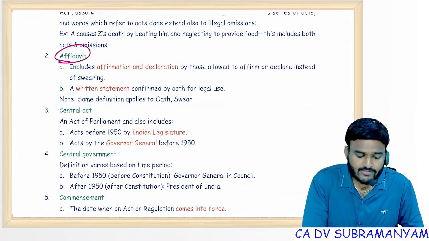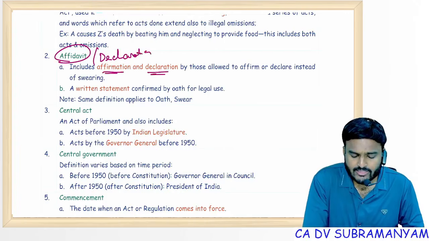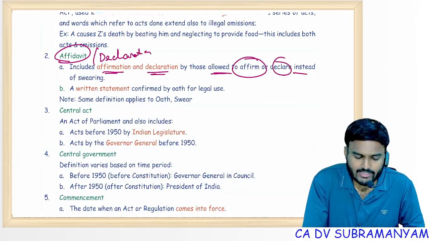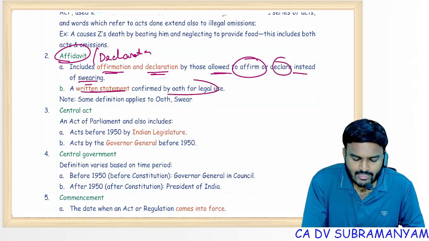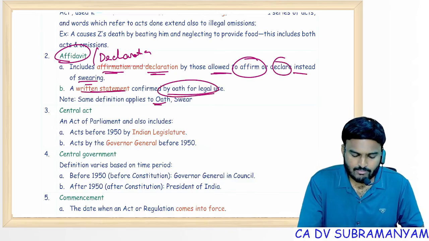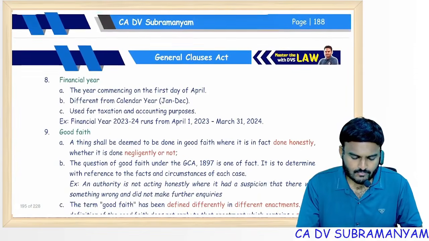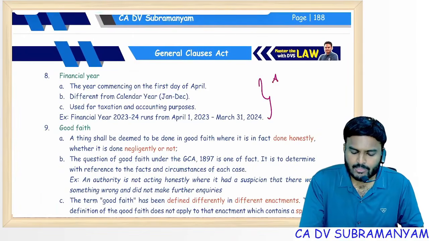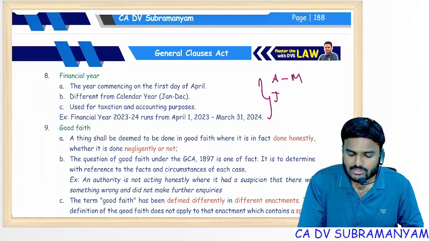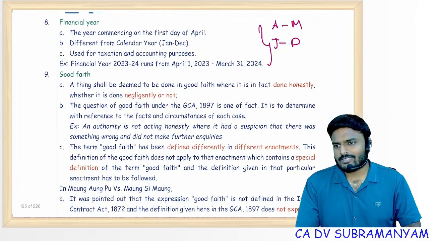Affidavit, declaration, important. It includes affirmation and declaration by those allowed to affirm or declare instead of swearing. A written statement confirmed by oath for legal use. The same definition applies to oath or swear also. Declaration of affidavit, important. Financial year, generally April to March. Calendar year, January to December. Both are different.